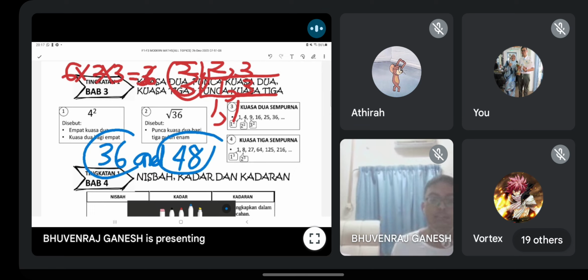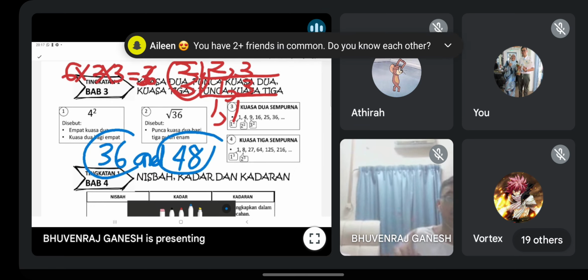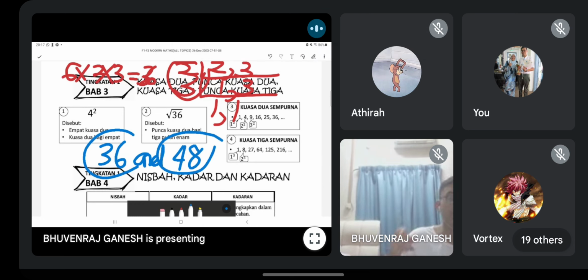Pritika, common multiple of these two, not all the multiples. Saya nak yang serupa, the common one between 36 and 48. What you're doing is everything, all the multiples. Okay, you must read the question carefully. If they just ask multiple, then correct. If they ask common multiple, means both must satisfy.